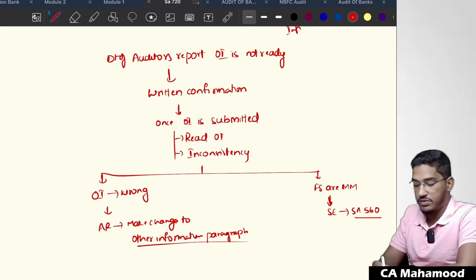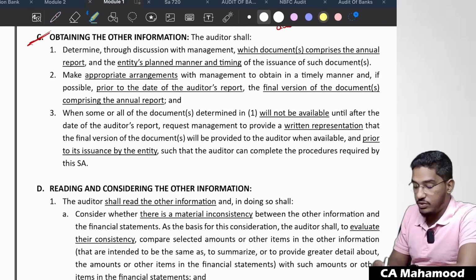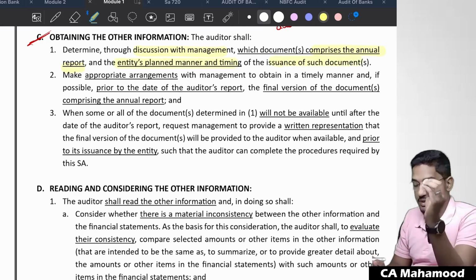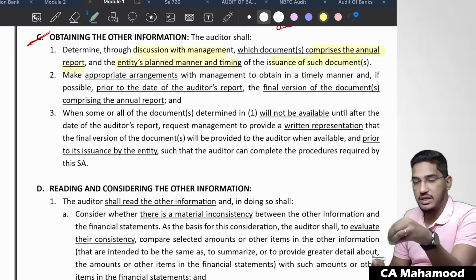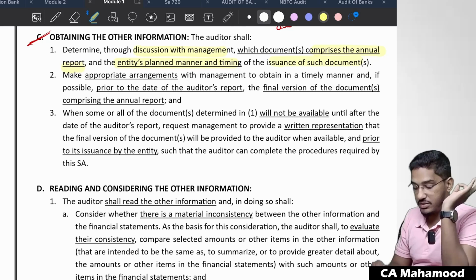Done? Okay. So let us go through it. Obtaining the other information. The auditor shall determine through discussion with the management which documents comprise the annual report and the entity's planned manner and timing of the issuance of such documents. First, you have to sit with the management and discuss with them what information they are going to include in the annual report and also when they are going to issue such documents.